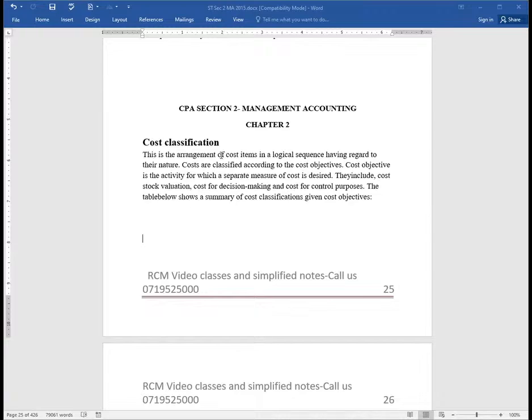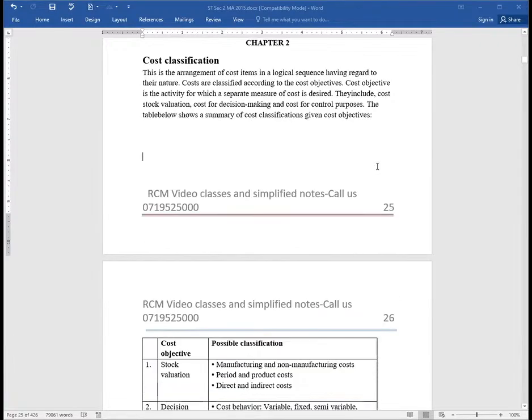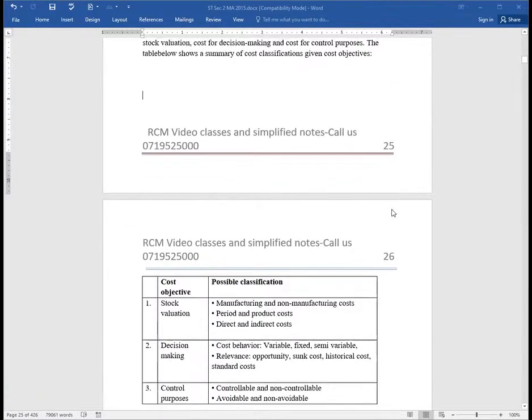Ladies and gentlemen, I would want to reiterate something here. A cost goal or cost objective is that activity whose cost you would want to evaluate as a standalone activity. We shall be able to see further to this as we progress. So look at this. Cost objectives: the first will be to carry out a stock valuation. We have decision-making, control purposes.